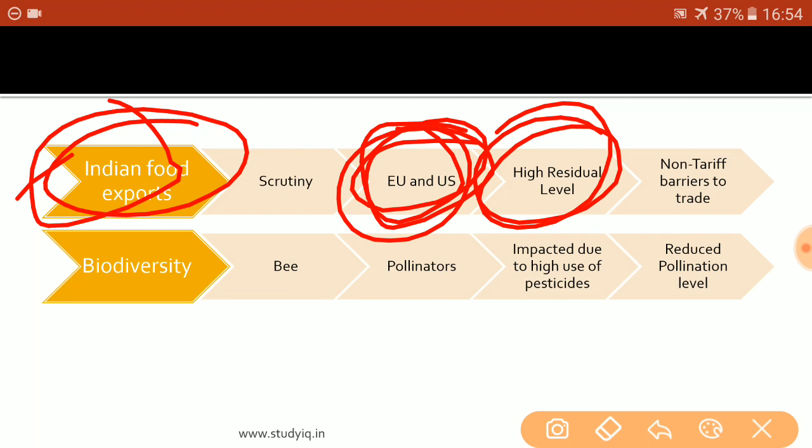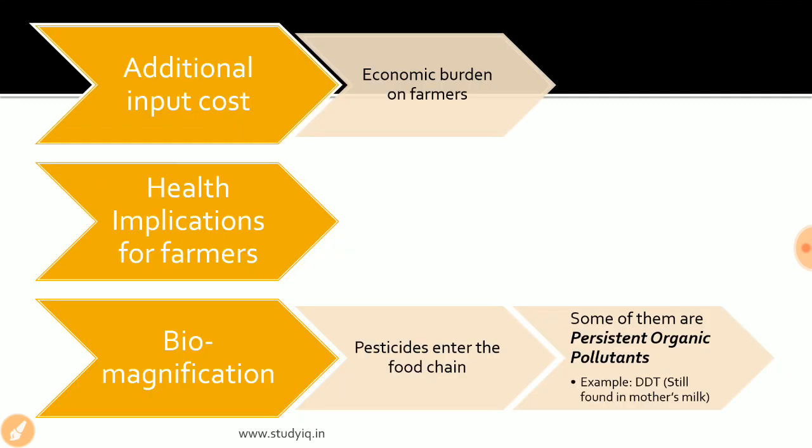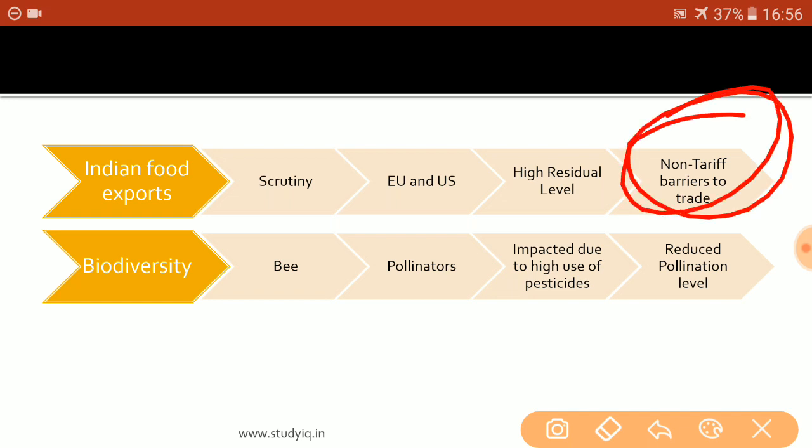Very recently, in the month of September itself, a consignment of seafood, the shrimps and fish, was exported to the European Union, and that was actually blocked because even in the seafood, the level of pesticides and insecticides was found to be really high. So it is because of this high residual level of pesticides in our food grains and even the seafood that our food exports are getting impacted, and these countries, the Western European nations as well as the United States, are imposing non-tariff barriers to trade.